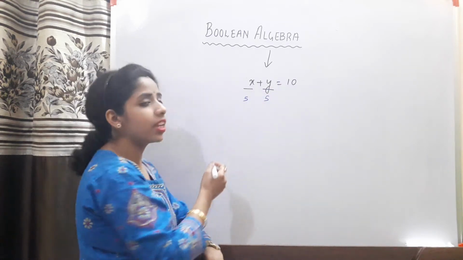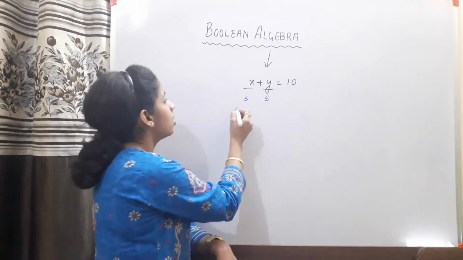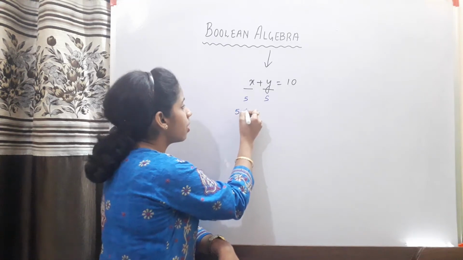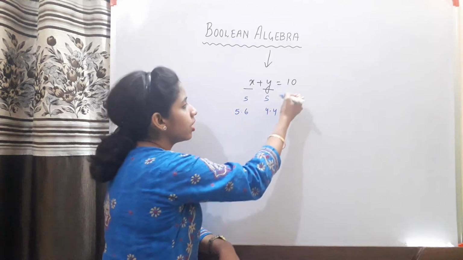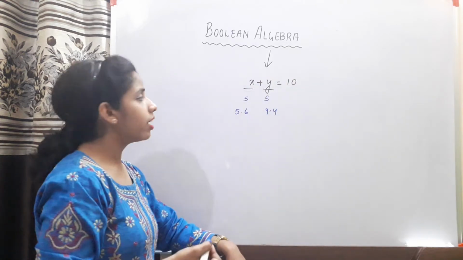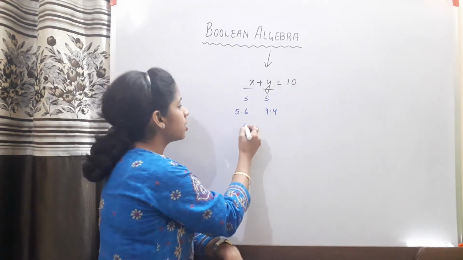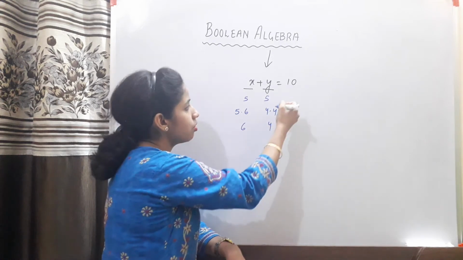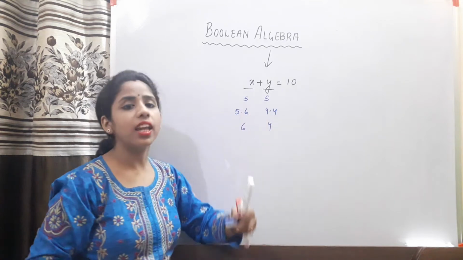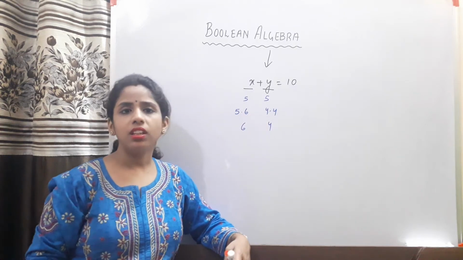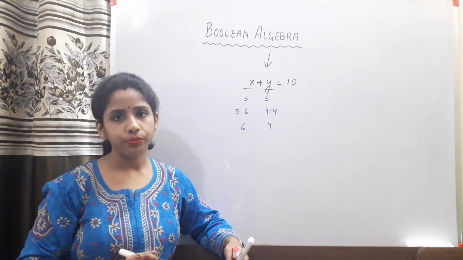In the same way it can have fractional values, like the value of x is 5.6 and the value of y is 4.4, which will again evaluate to 10. In the same way x can be 6 and y can be 4, evaluating to 10 again. So here the variable can have any kind of value, either integer or float value, right?